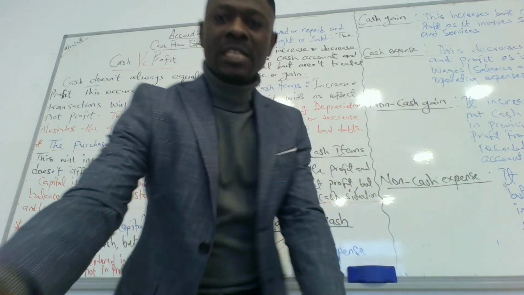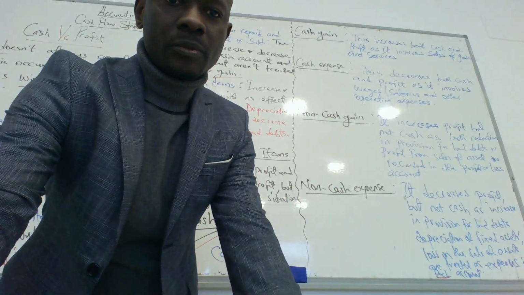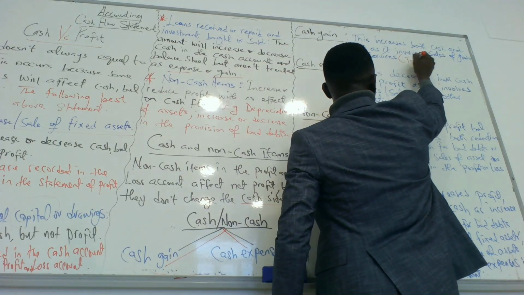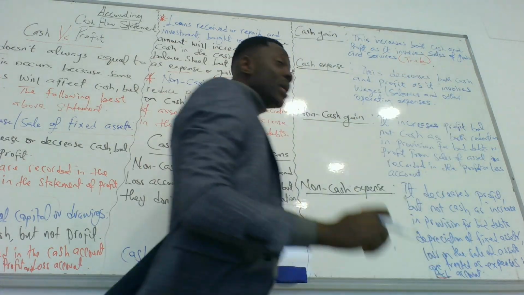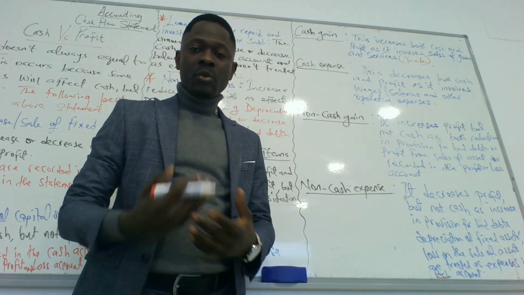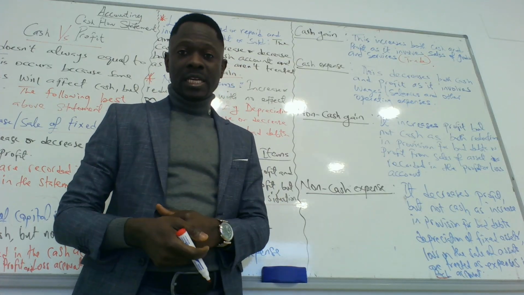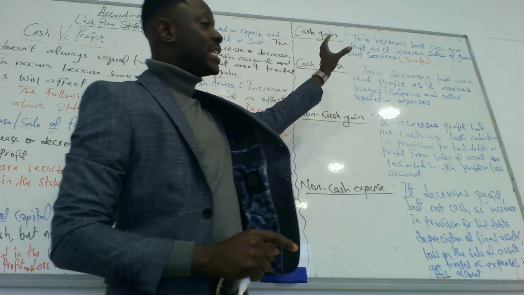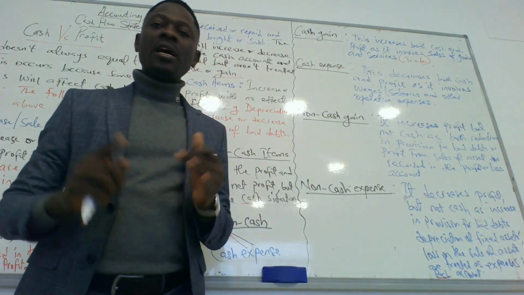This is the trade of the business. Whenever there is a cash gain, it simply means the business makes a gain, and that increases the cash and at the same time increases the profit.